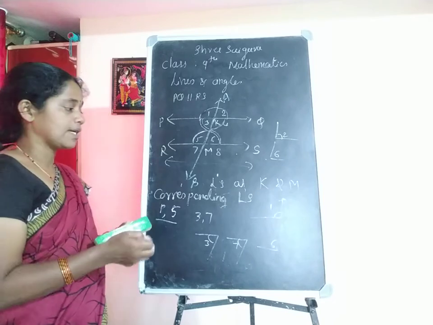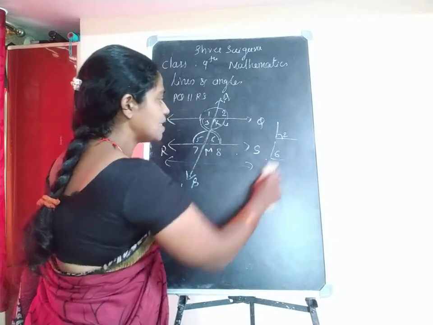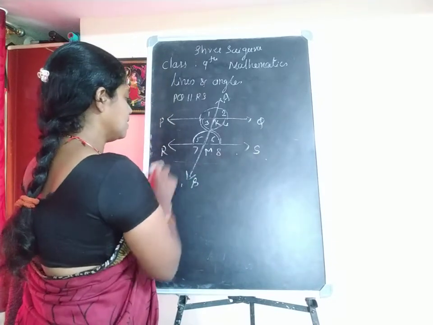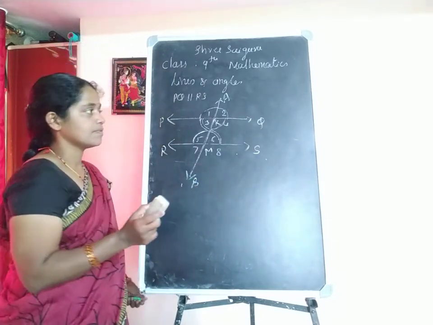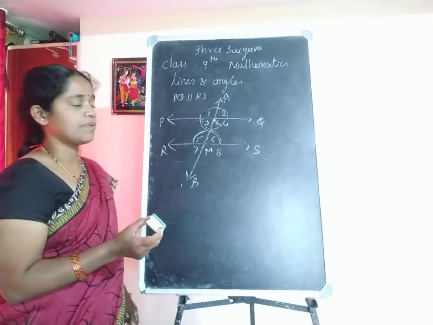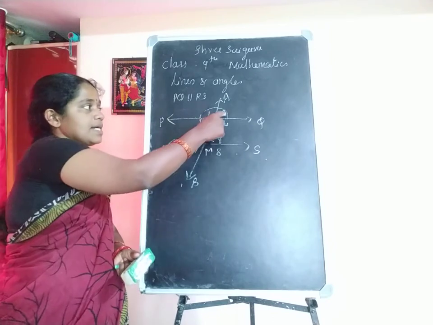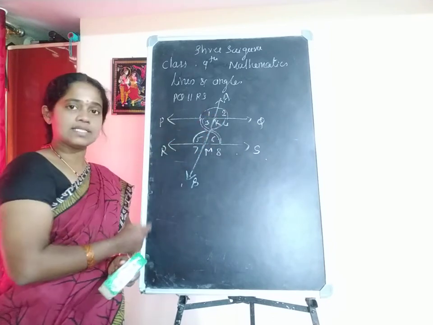After all, you can say these kinds of angles are possible. Very important: vertically opposite angles are always equal.